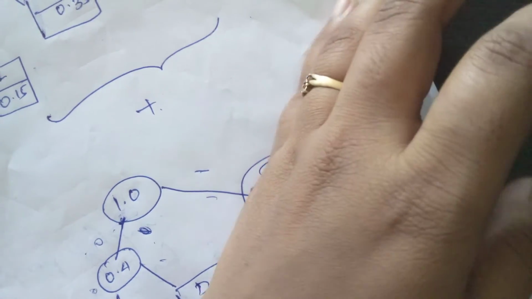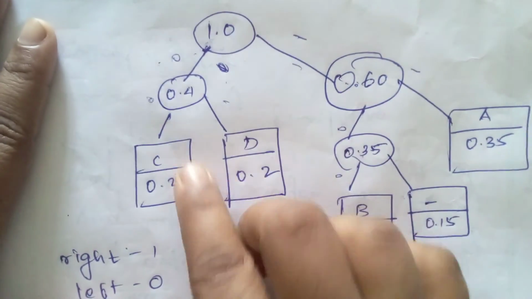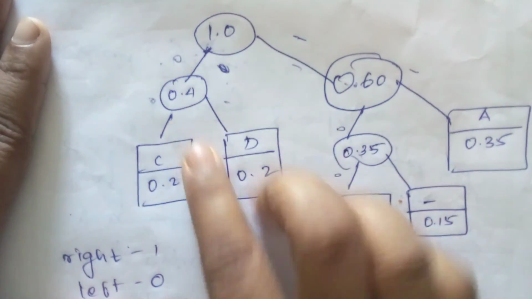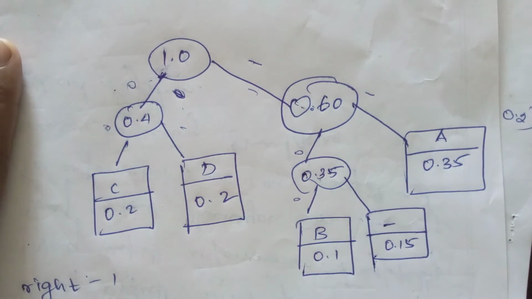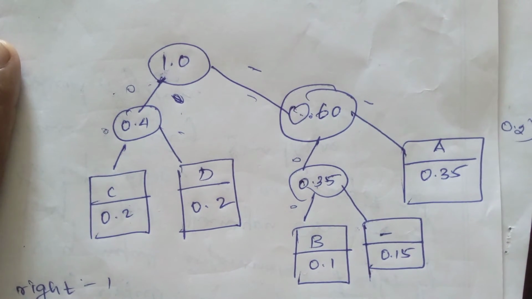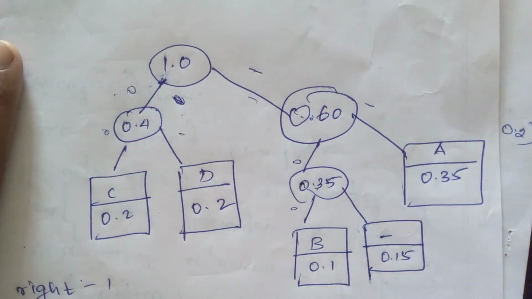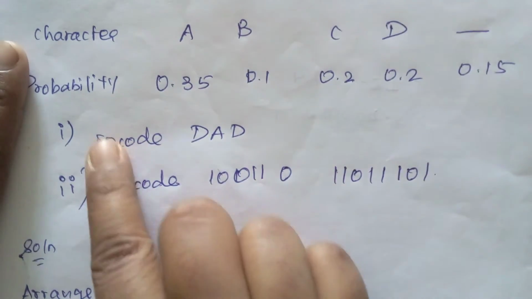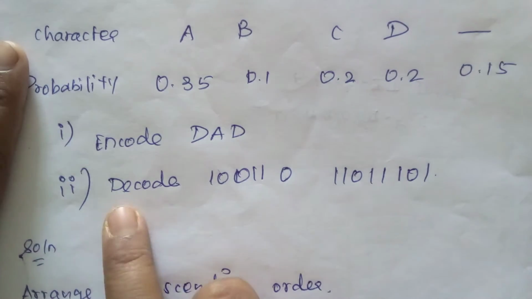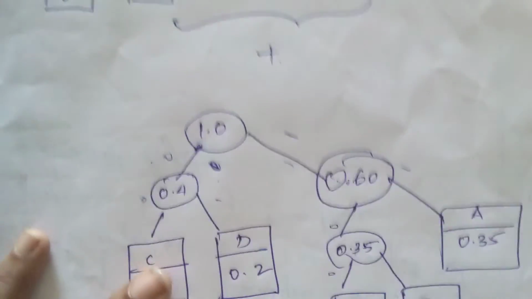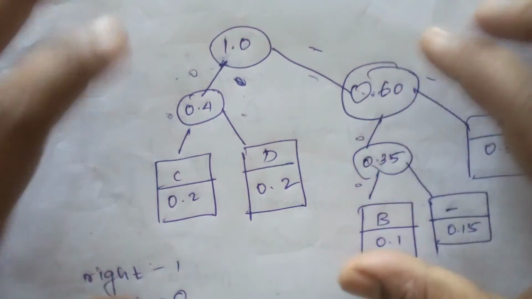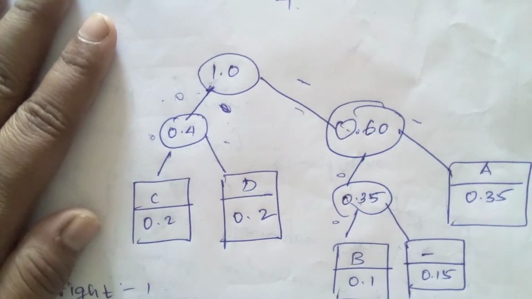Now see, this is the very important basic one. See 1.0 and 0.4; I have drawn this, and it is called the Huffman tree. Now our problem is to encode the values. See the question given here: encode DAD and decode 100. This is our problem. This one is the Huffman tree, and we have to encode the values.